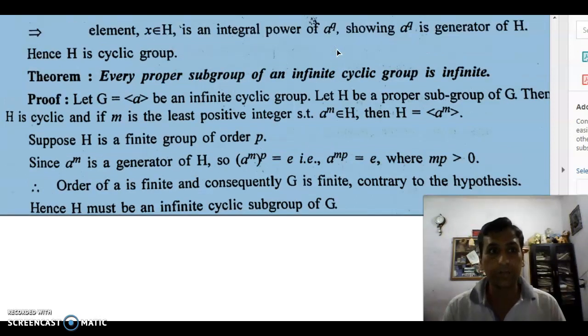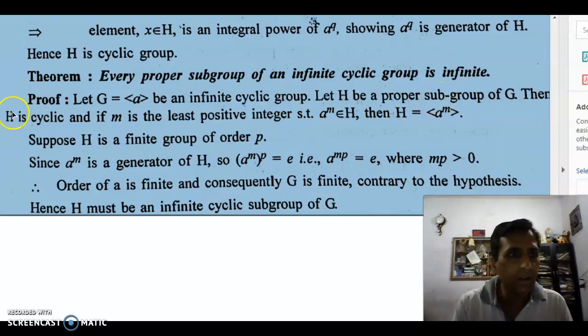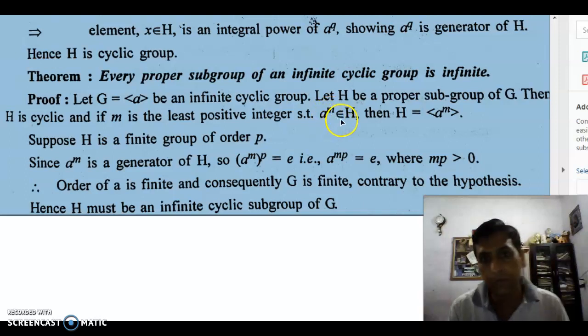This we will show. Let G be a cyclic group generated by a and it is infinite. Let H be a subgroup of G, and we have proved in the earlier result that a subgroup of a cyclic group is cyclic. So H is cyclic, and suppose m is the least positive integer such that a^m belongs to H. Then we know from the previous theorem that H is generated by this a^m.